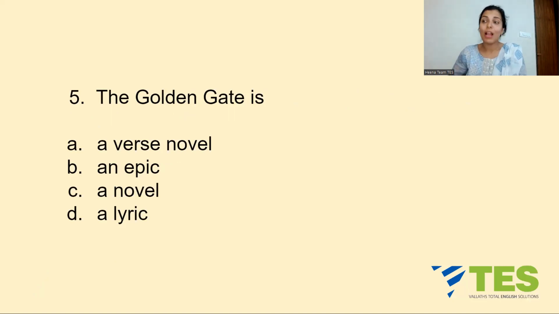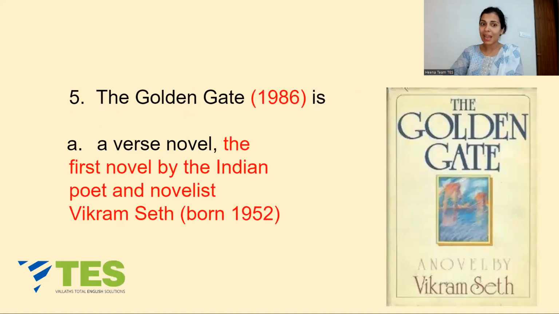Question number 5. The Golden Gate is a option A, verse novel, B, an epic, C, a novel, or D, a lyric. The Golden Gate by Vikram Seth is option A, a verse novel. It is the first novel by Vikram Seth, who, born in 1952, is an Indian poet and novelist. अब आप जानते हैं verse novel क्या होता है?